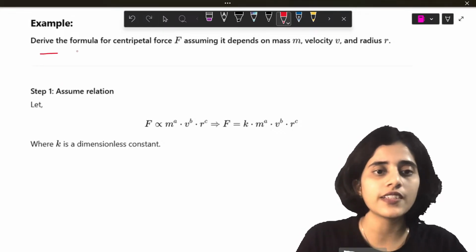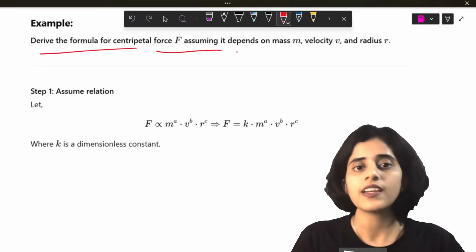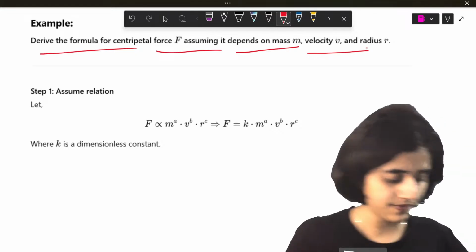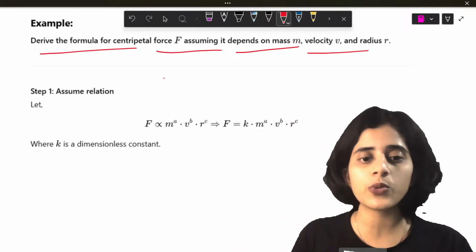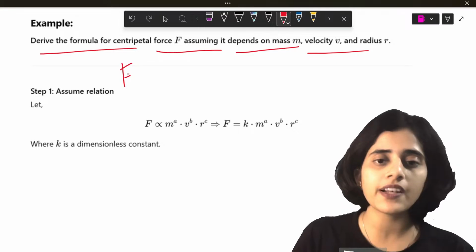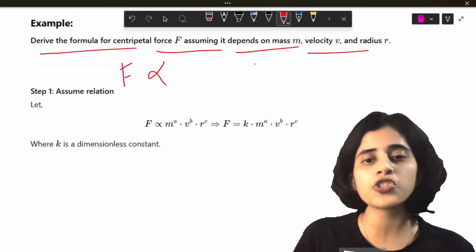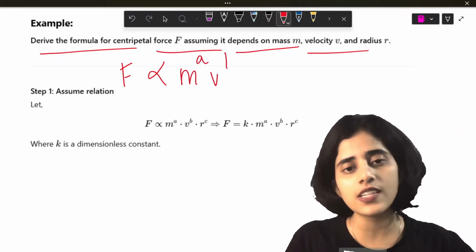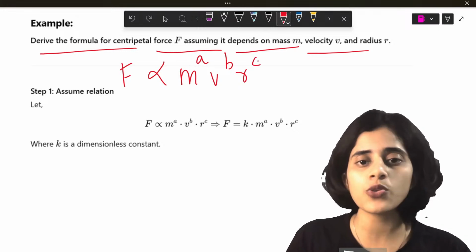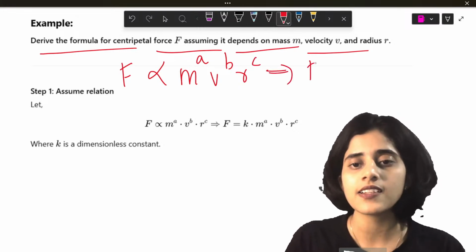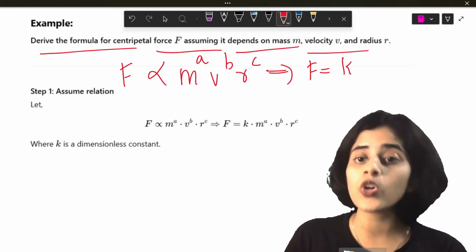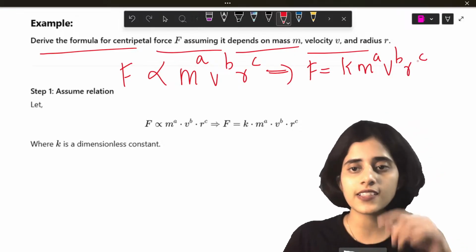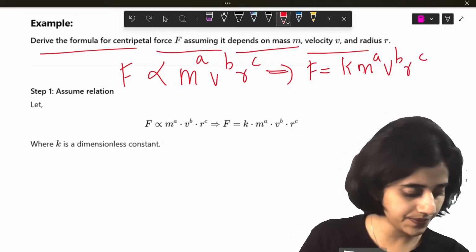Next question. Derive the formula for centripetal force F, assuming it depends on mass, velocity, and radius. Okay. How will I do that? First, I'll write down the formula. Centripetal force F is proportional to what all? It's proportional to mass raised to some power, velocity raised to some power, radius raised to some power. Now I can write it as F is equal to, there could be a constant, K, m raised to a, v raised to b and r raised to c. Okay?